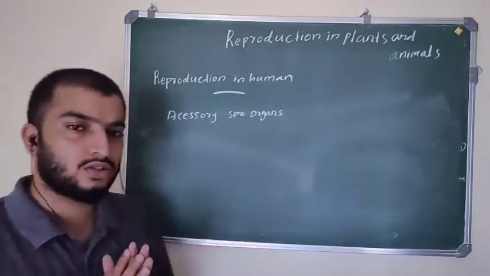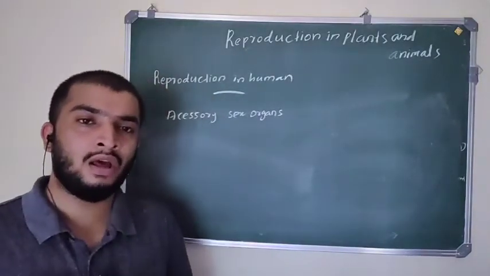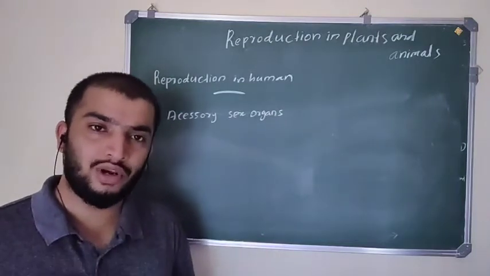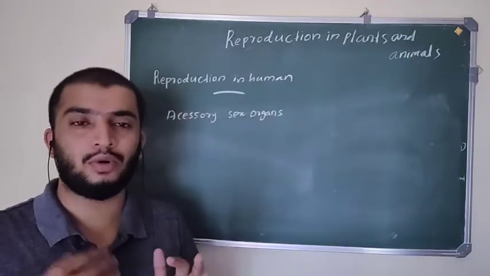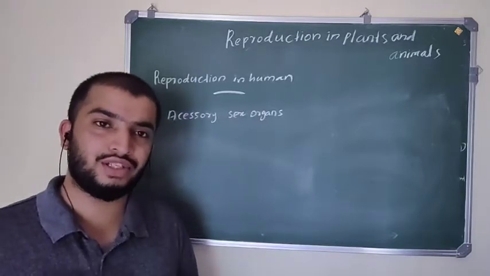These accessory sex organs in male and female help in the process of ovulation, which means production of eggs, and also fertilization.